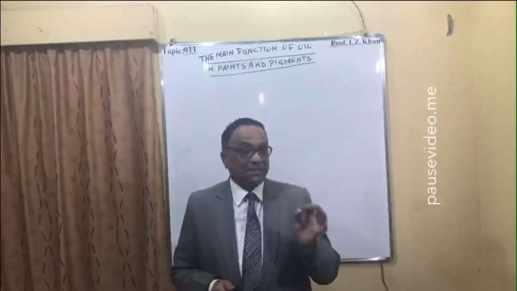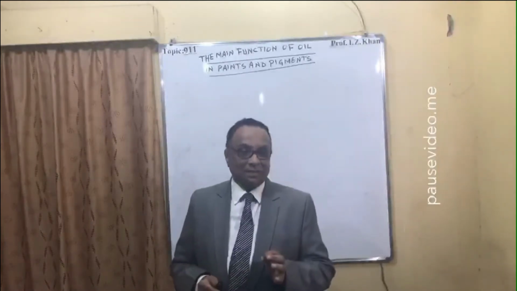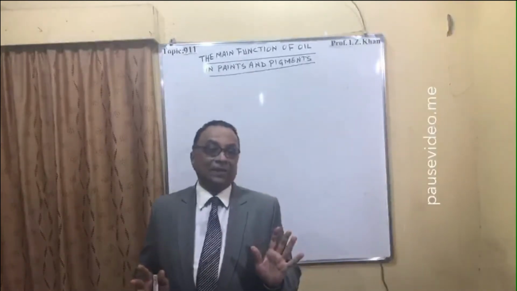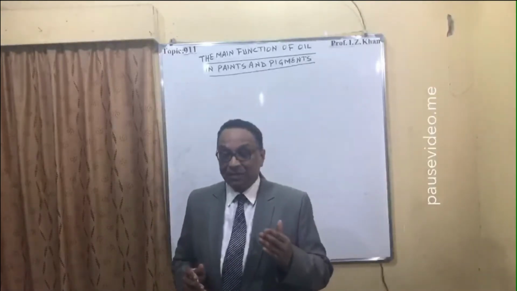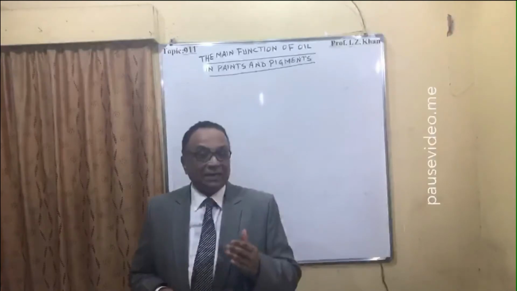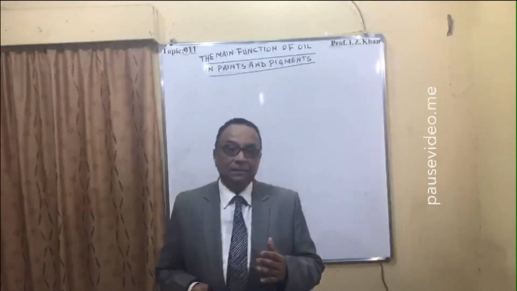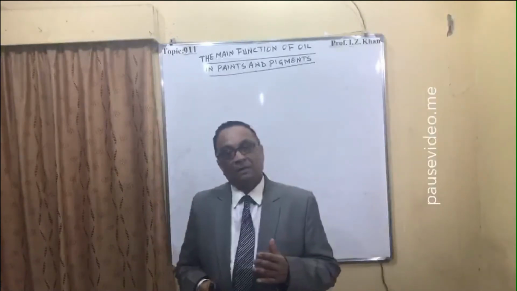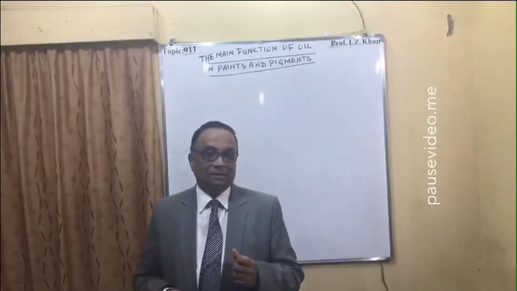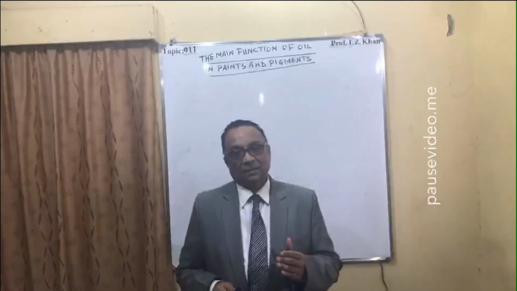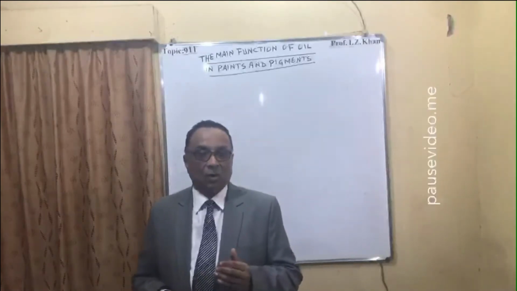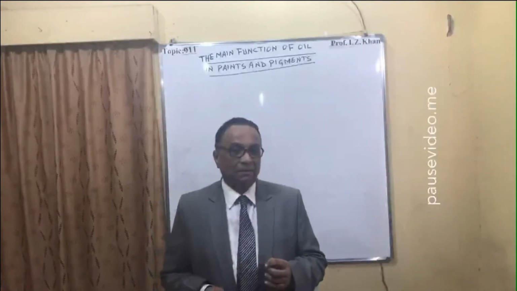If the conjugation is there, maximum unsaturation is the best drying oil. Very quickly it will dry. So that is very important to understand when we are selecting the drying oil. All oils are not fit or good in the manufacture of this.